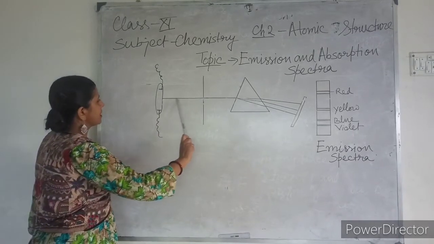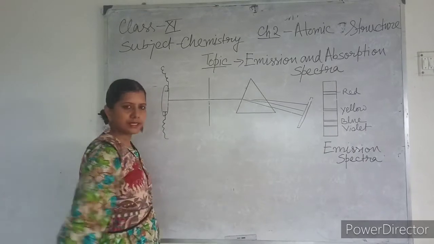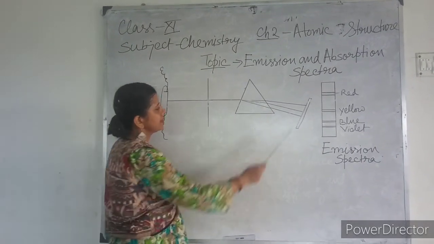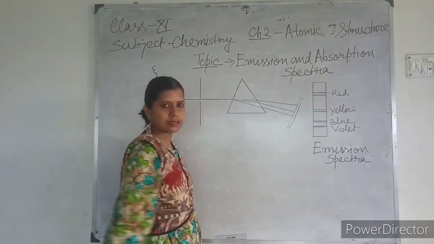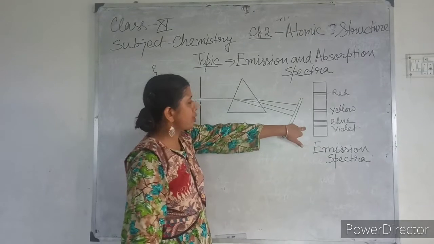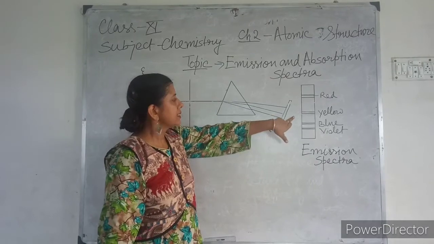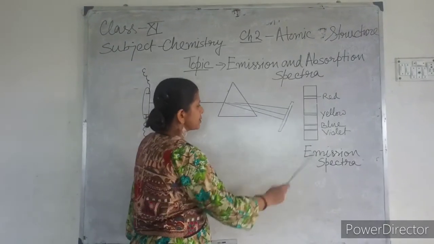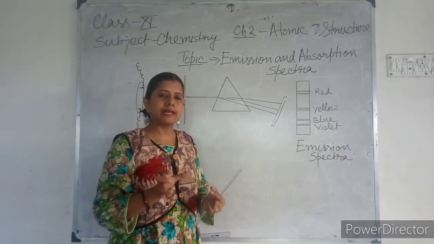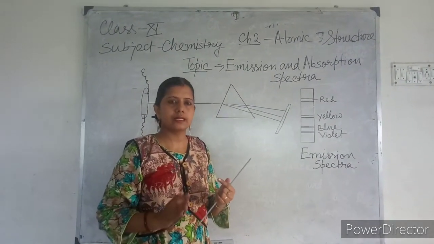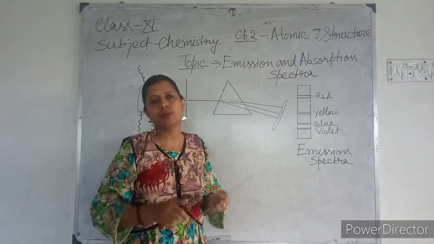Now the ray is coming from this discharge tube. It is passing through the prism and then this spectra is observed. I have drawn this here in a broader sense. What is the difference between the normal spectrum formed by white light and this spectrum? In case of prism, the spectrum formed is continuous. That is, the 7 colors mix with each other. The boundaries are not well defined.